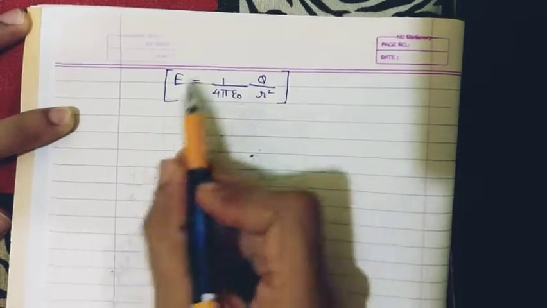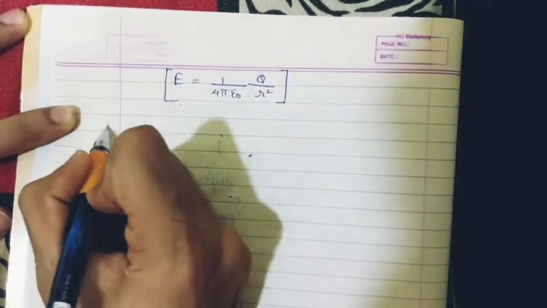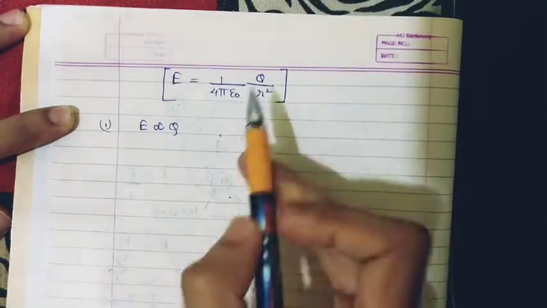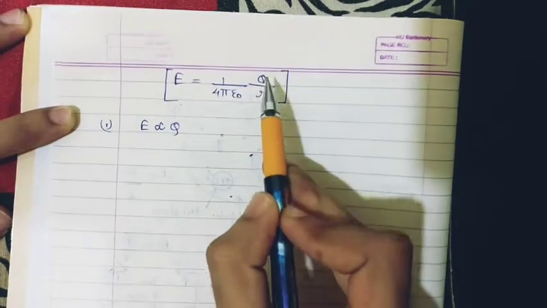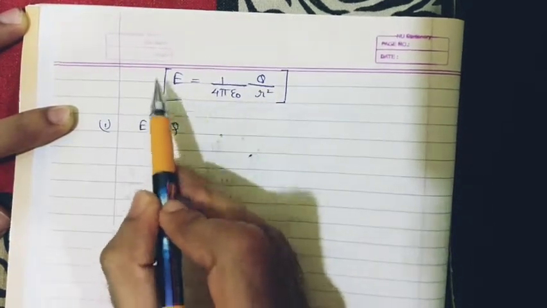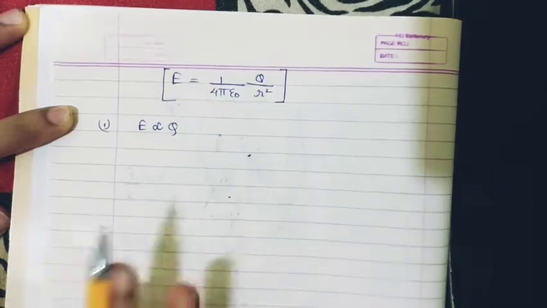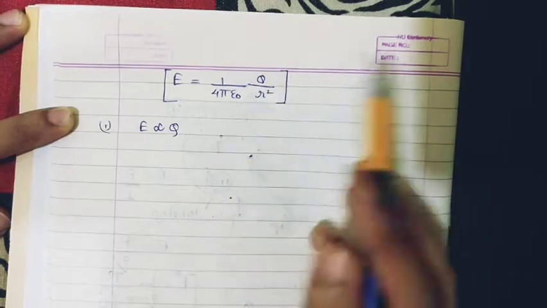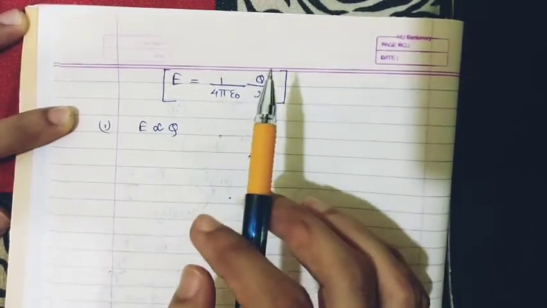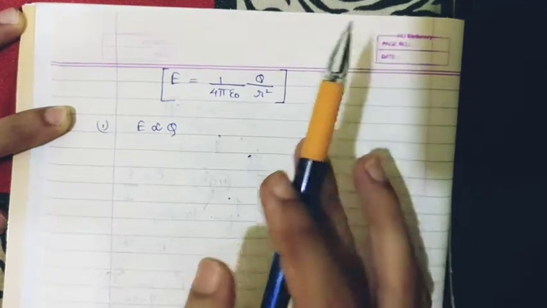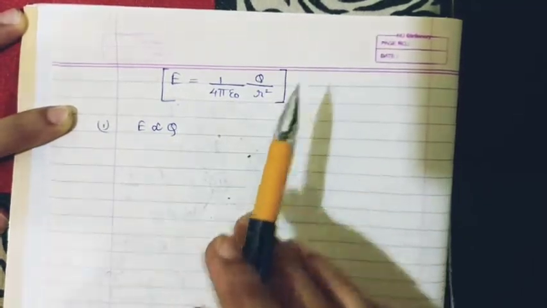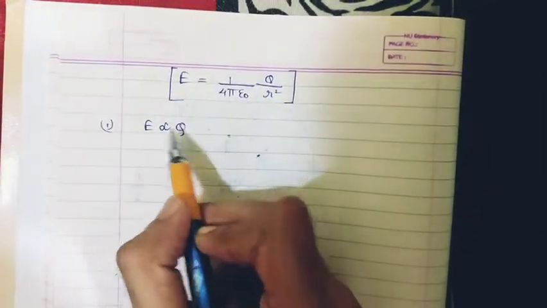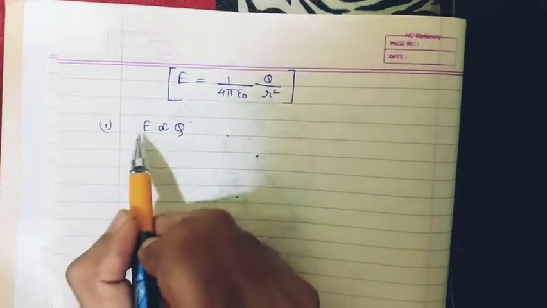Certain things to note from this formula. One thing is, E is directly proportional to Q. What does that mean? If the source charge increases, the electric field strength will also increase. Suppose you have a charge of 10 coulomb and a charge of 20 coulomb. Which one will have a higher electric field strength? Obviously 20 coulomb at a particular point will have a higher electric field, because E is directly proportional to the charge. If the charge is more, the electric field will be more.